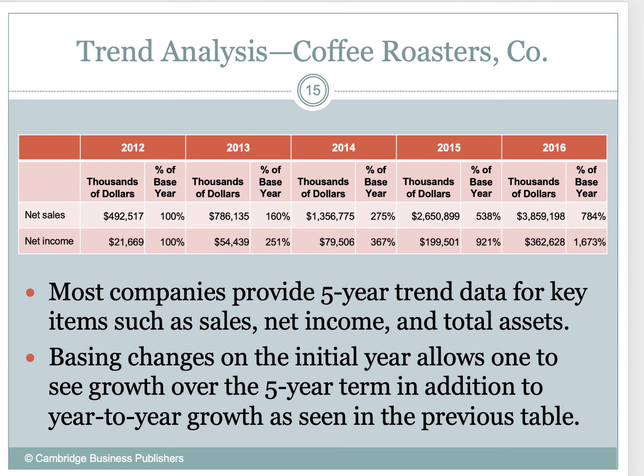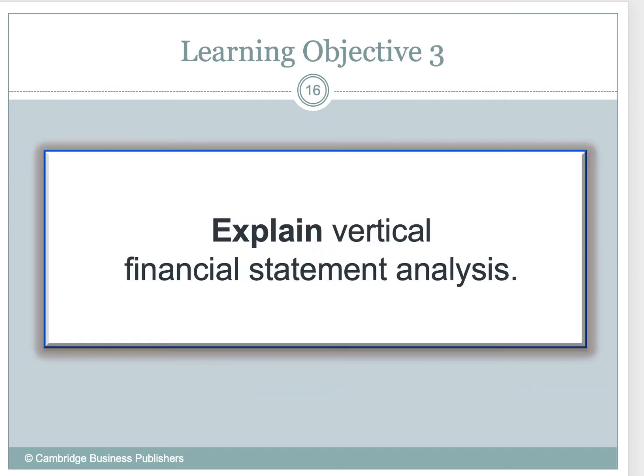So let's look at sales, net sales, right? 2012, we had $492,517, right? That's our base year. In year 2013, we went up to $786,135. That's basically 160% of the base year. Same thing with 2014, right? We take 2014 divided by our base year, we get a percentage of base year of 275%. So we could see how over time our net sales are really growing exponentially, okay?